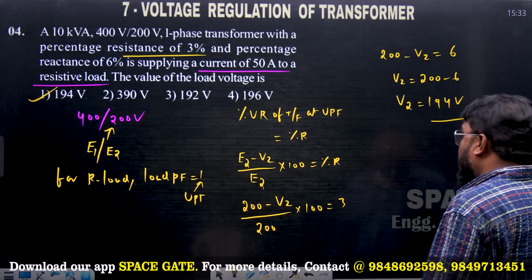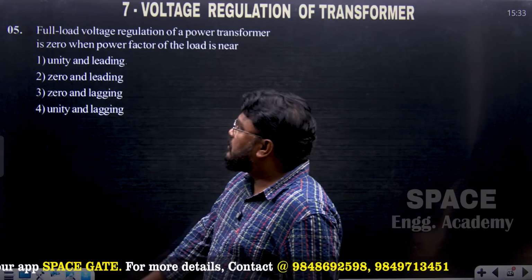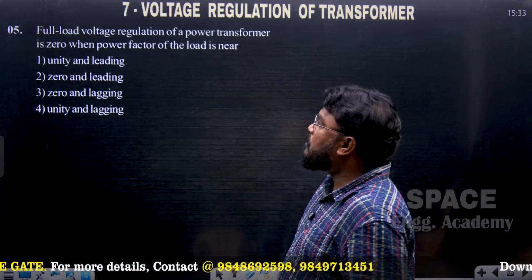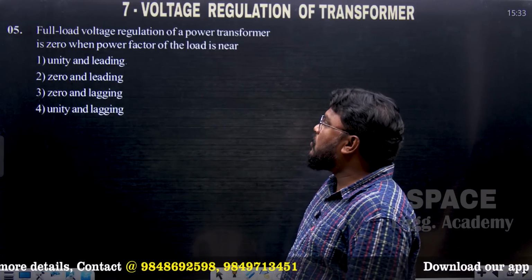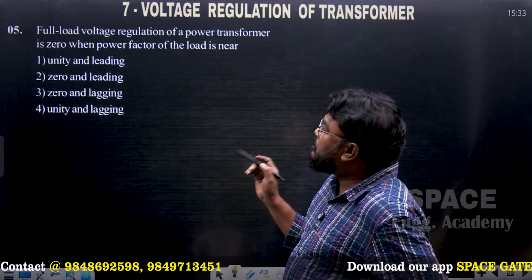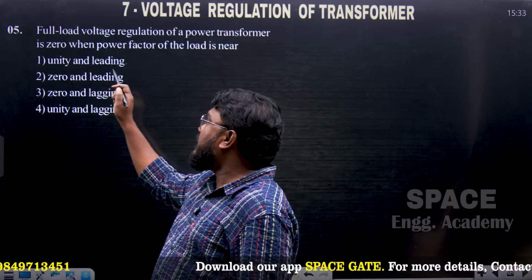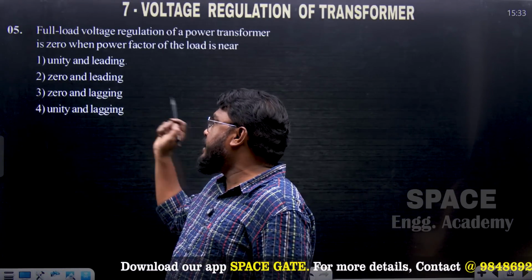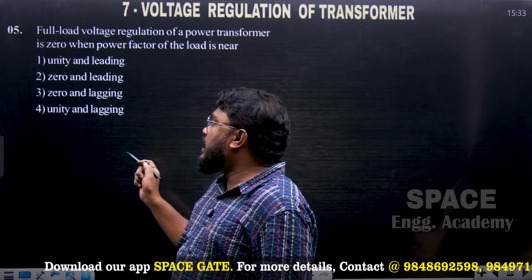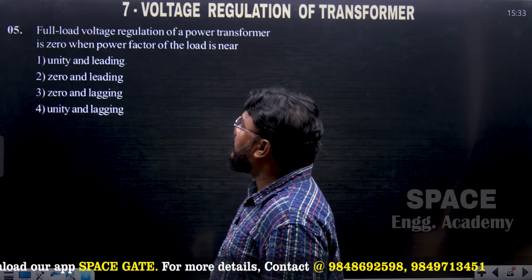And next let us solve question number 5. The full load voltage regulation of a power transformer is 0 when the power factor of the load is near: option 1 unity and leading, 0 and leading, 0 and lagging, and unity and lagging.